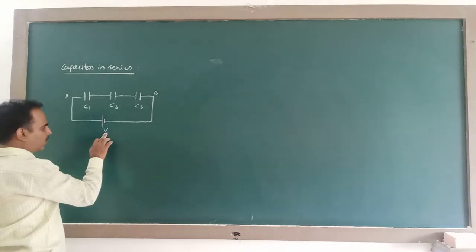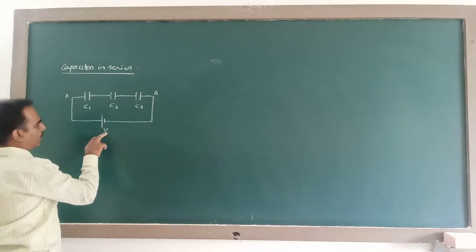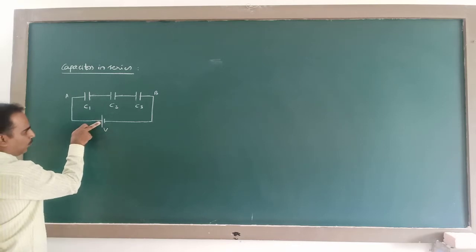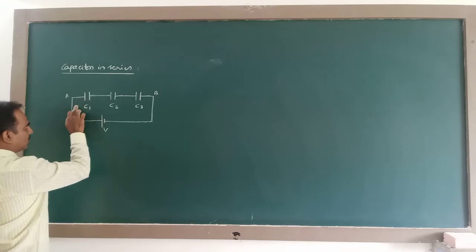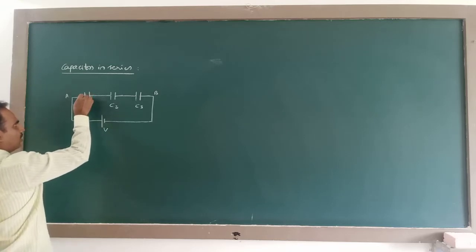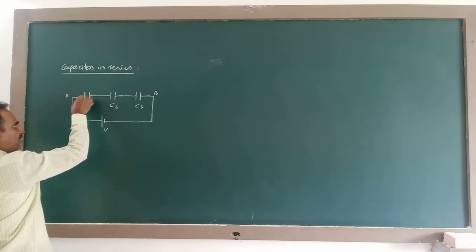Because of this applied potential difference, by the positive potential, electrons are pulled. See, this is a metal plate. A metal plate consists of plenty of free electrons.